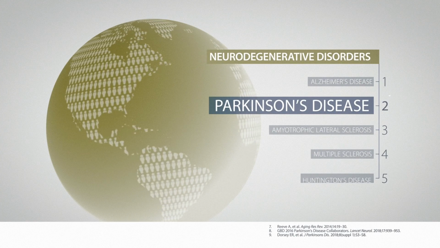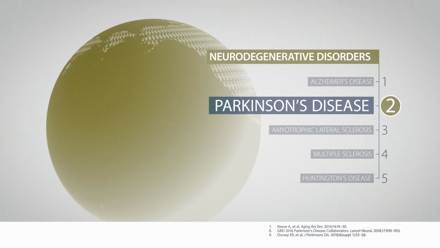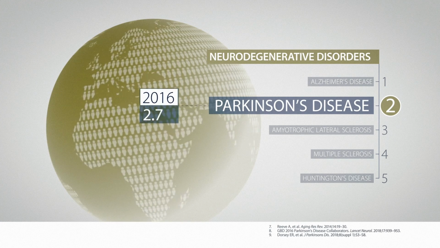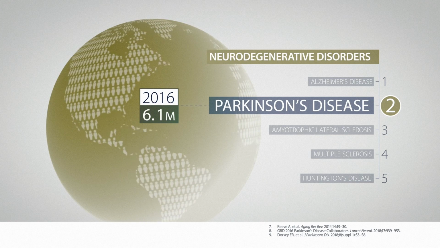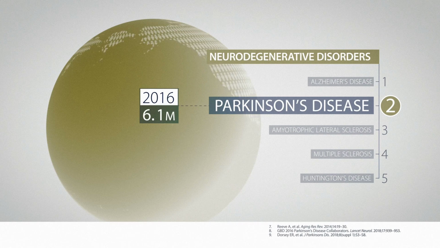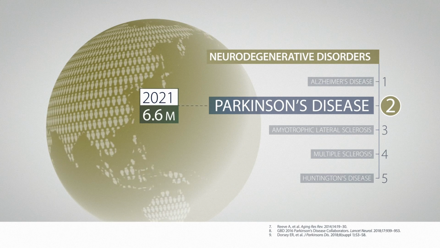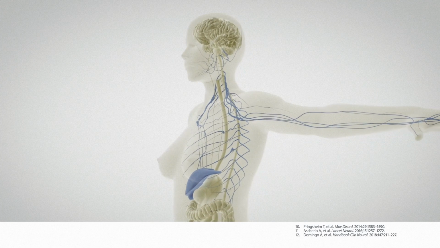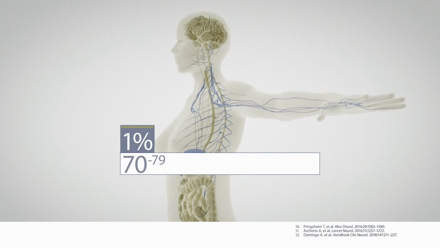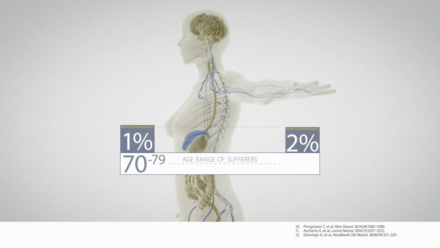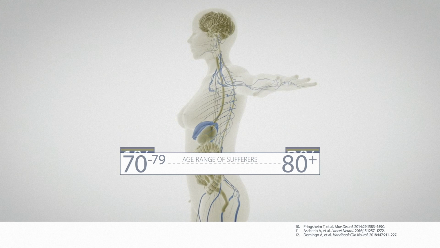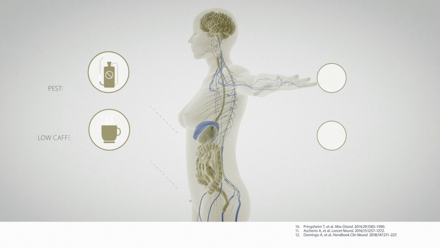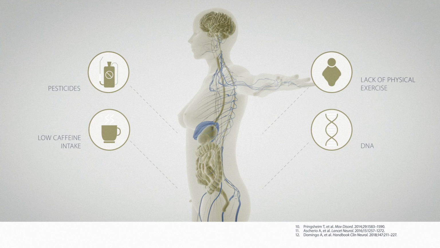Parkinson's disease is the second most frequent neurodegenerative disorder of aging after Alzheimer's disease. In 2016, it was estimated to affect 6.1 million people worldwide, and according to some estimates, the number of patients with Parkinson's disease is expected to increase exponentially in the coming decades. Generally considered a disease of older age, with a prevalence of around 1% in people 70 to 79 years of age, and nearer 2% in those aged 80 years or more, the disease can sometimes affect young adults as well. The risk of developing the disease is linked to both environmental and genetic factors.